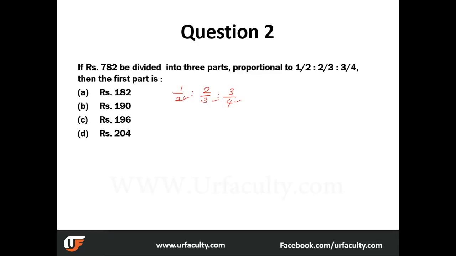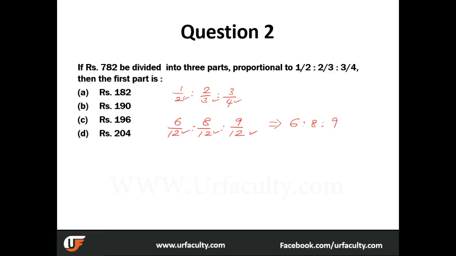And how do you do it? We just need to do the LCM of 4, 3 and 2. And it's what? It's 12. So we just multiply 6 over here. So 6 by 12 is to, we multiply 4 over here, 8 by 12 is to 3 by 4. We multiply by 3 and you get 9 by 12. So denominators are all the same here. So the new ratio is basically what? 6:8:9.